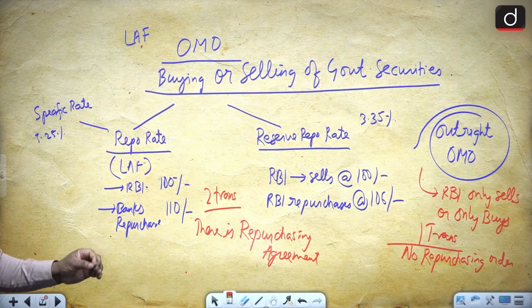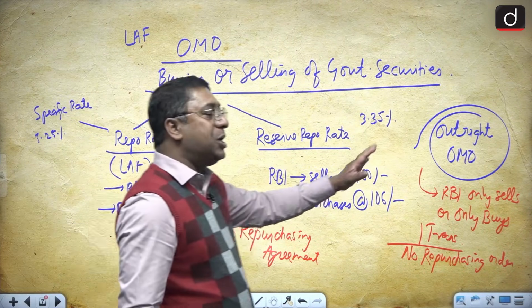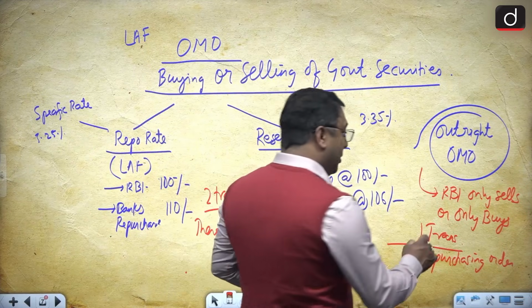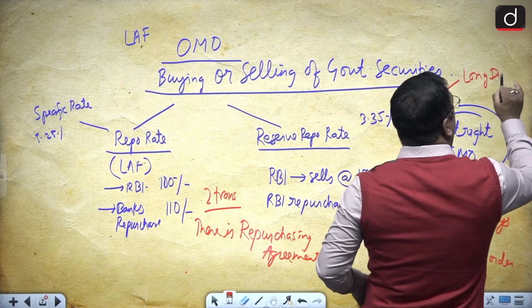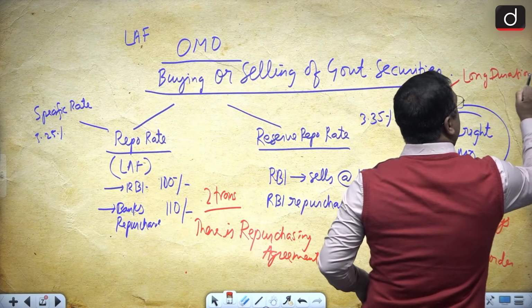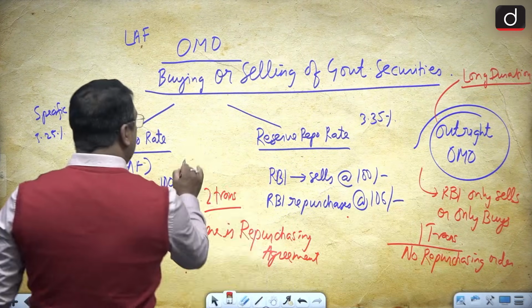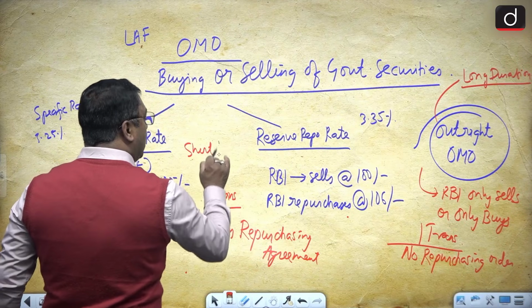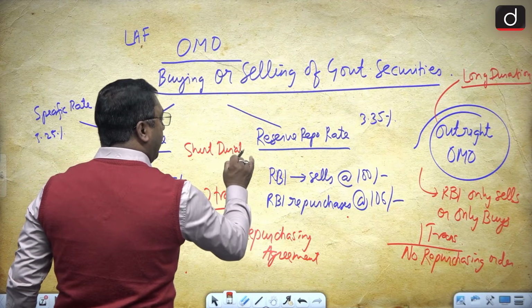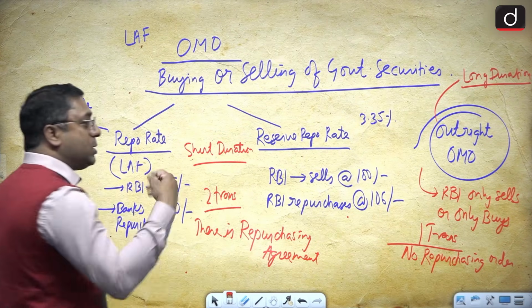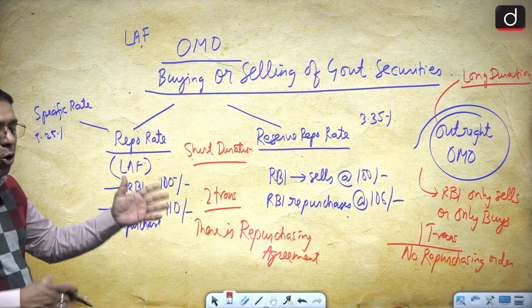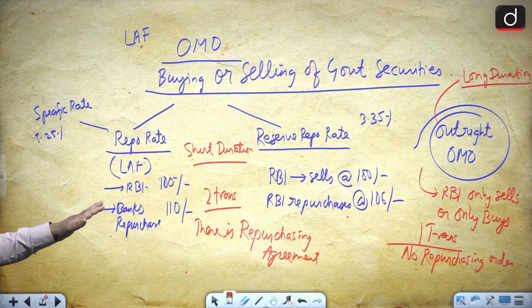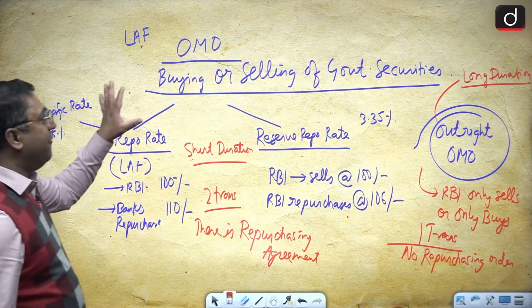Okay, got it? And here the money is for a long duration. Remember it? Here the money is for a long duration. But there the money is only for a short duration, that is, for 7 days or 10 days, whatever is the time which is agreed upon. So this is the difference.